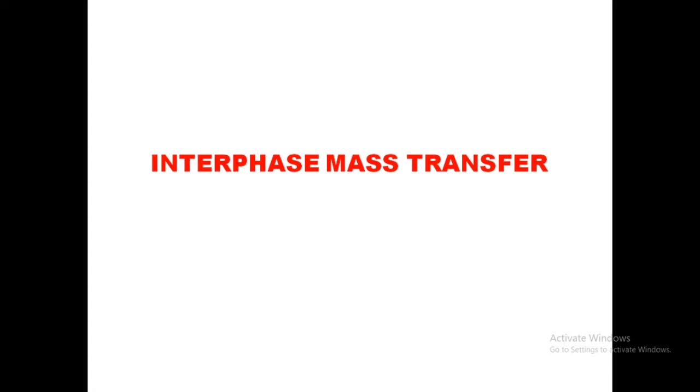Hello students, we are going to discuss interface mass transfer. Before discussing this topic, we want to discuss equilibrium. What is equilibrium? A simple definition: there is no tendency to change.